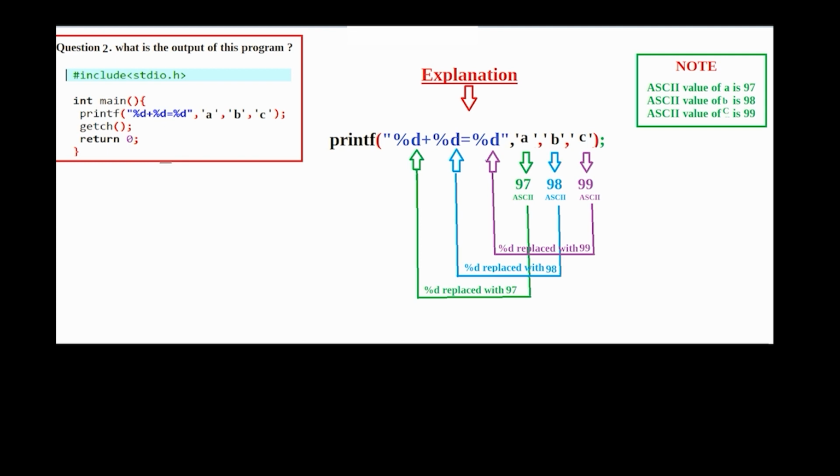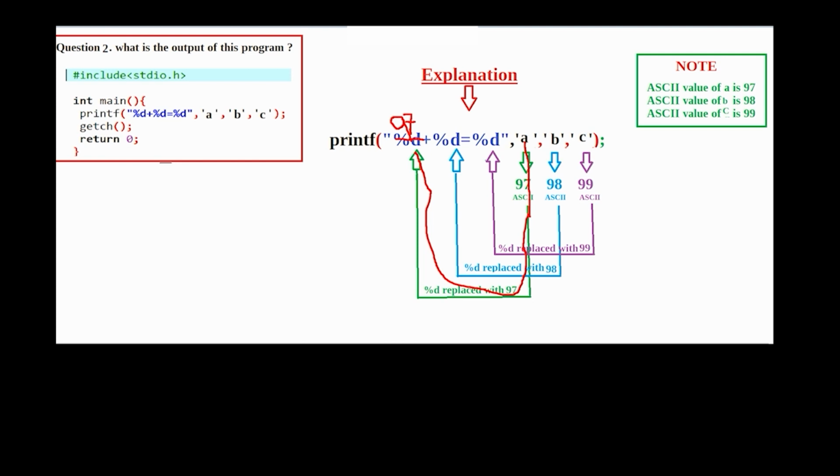Here we have character A, and its ASCII value is 97, so when our program is executed, this 97 will come here and replace this %d.